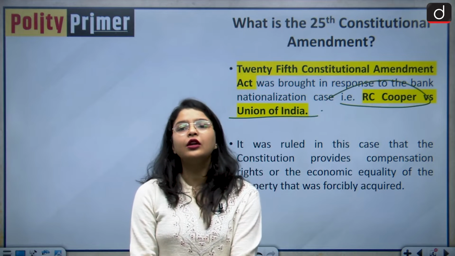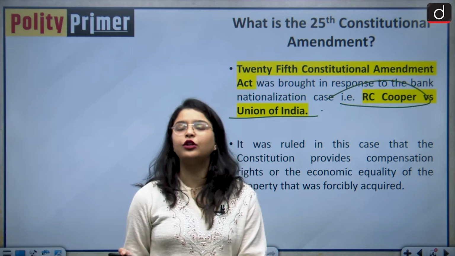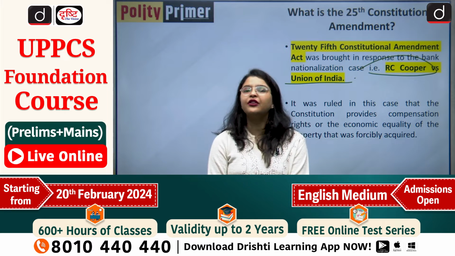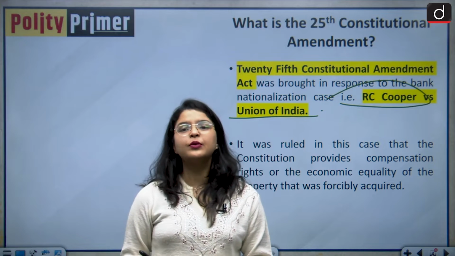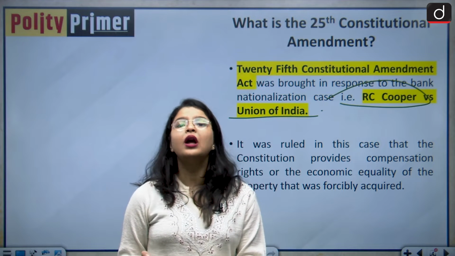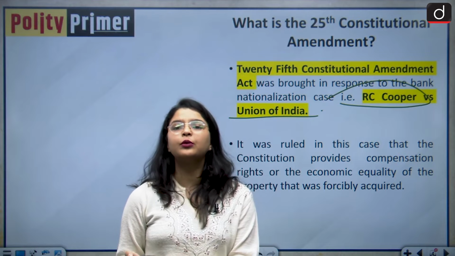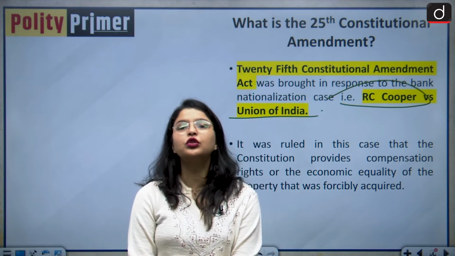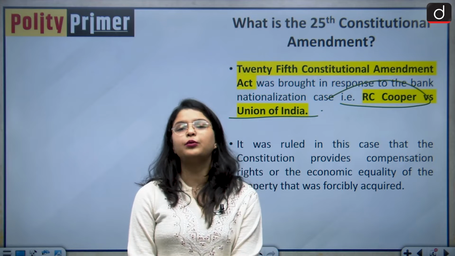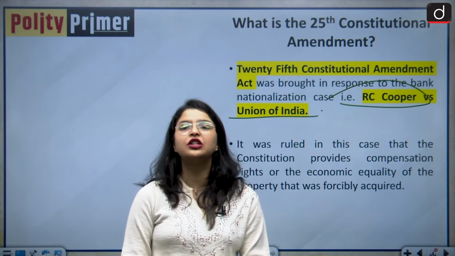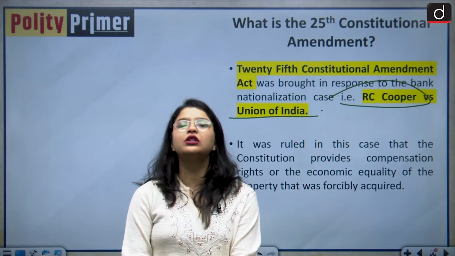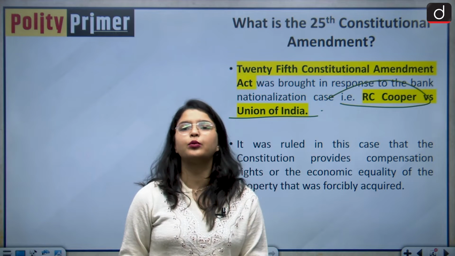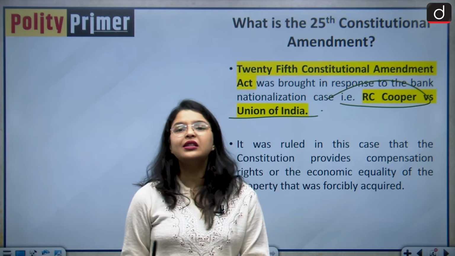So the Indira Gandhi government had followed a socialistic bent of mind, and they wanted to bring certain reforms which definitely enforce the directive principles of state policy. They wanted to have the directive principles of state policy enforced, but as per Article 37 of our Indian Constitution, the directive principles of state policy are non-justiciable in nature. That means you cannot go to the Supreme Court or even the High Court and say that my directive principles of state policy have been violated. No, this is not happening.